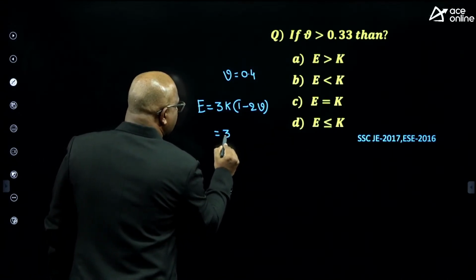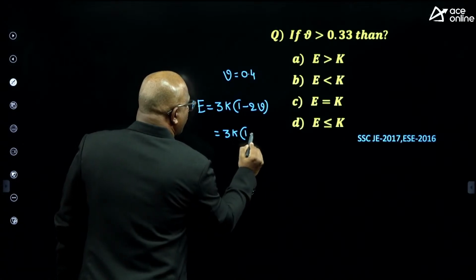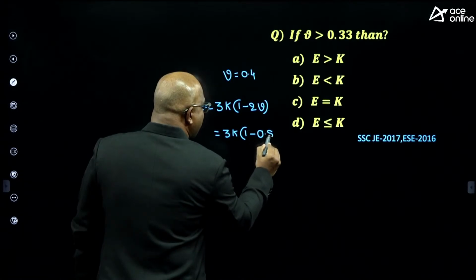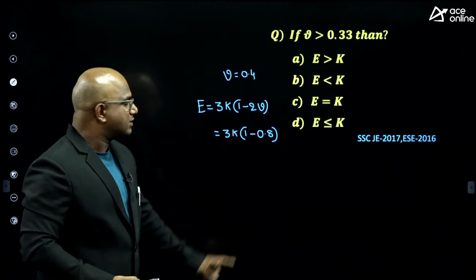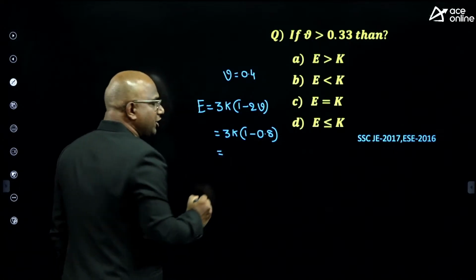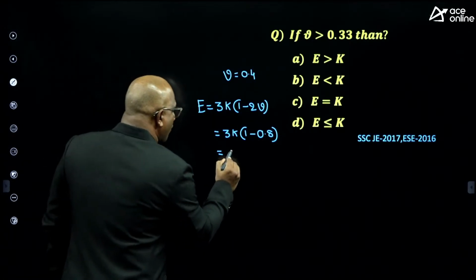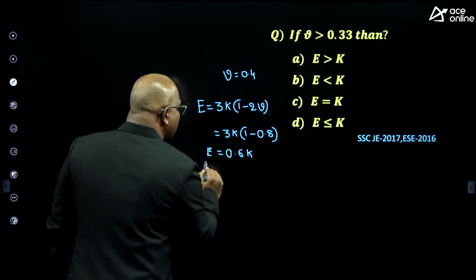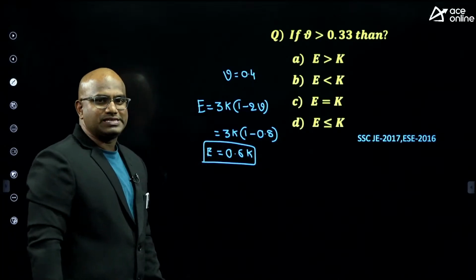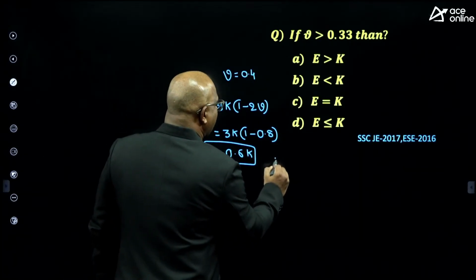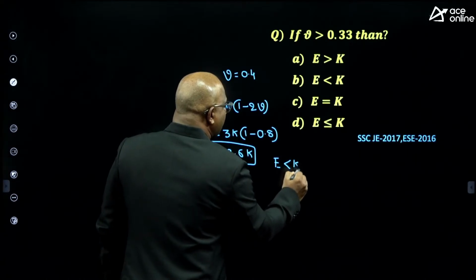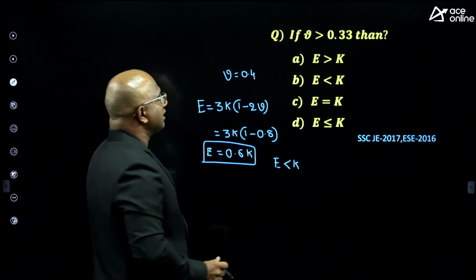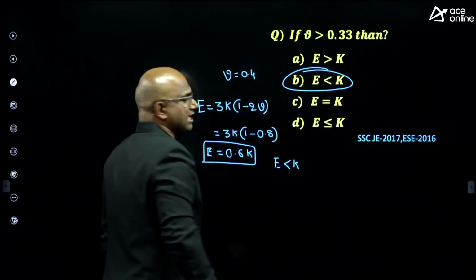How much is coming, guys? 3K into 1 minus 2 into 0.4. 1 minus 0.8 will be coming. So the answer is 0.2. So 3 into 0.2 means 0.6 times of K. Which means that E value is 0.6 times of K, which means that, guys, E is less than K. Just by seeing, I can't say, you should know the relation, guys. E is less than K.